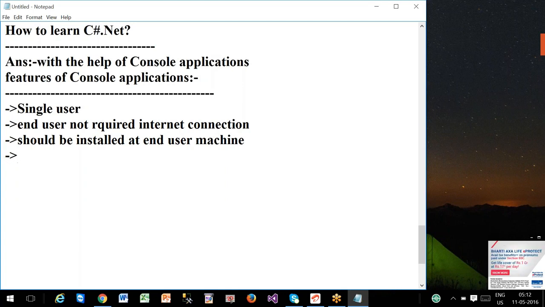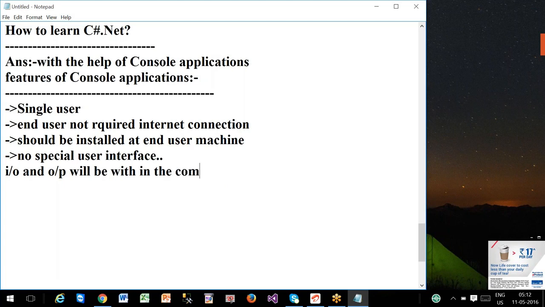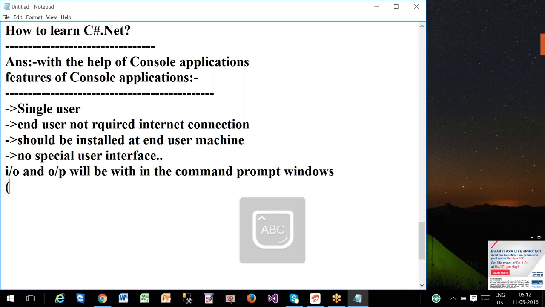Inputs and outputs. Input and output are displayed through the console window. No special user interface. Input and output will be within the command prompt window. That command prompt window is called a console window.